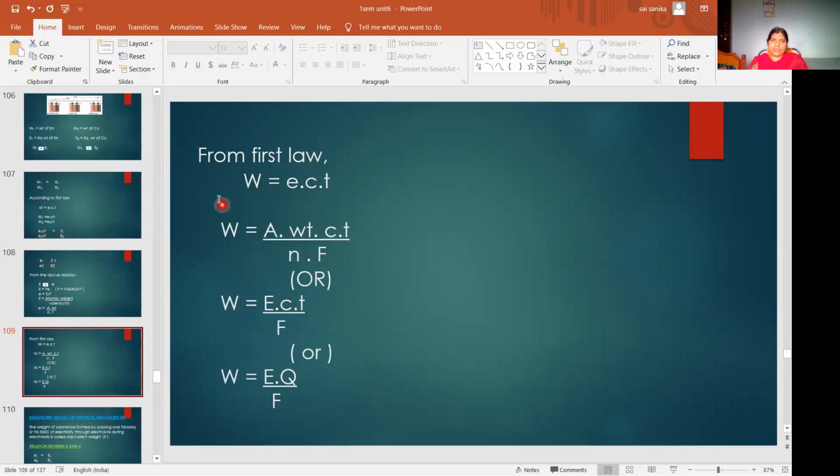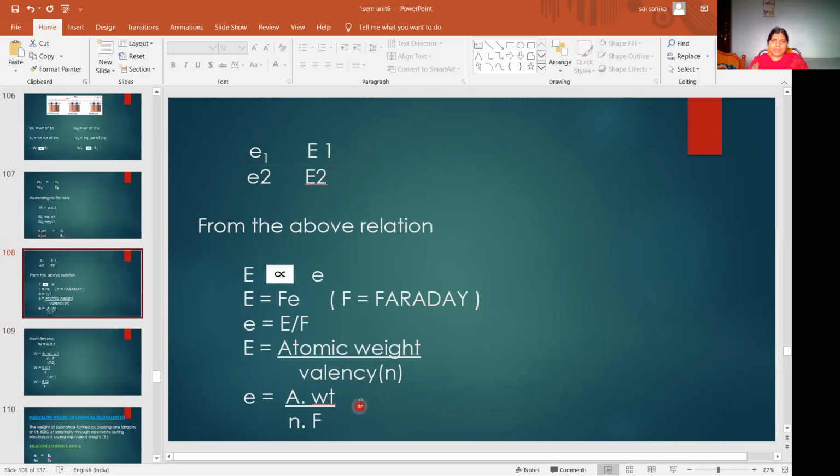We substitute from the first law. What is W? W is equal to ECT. From the first law, this is the formula: W is equal to ECT. So what is E here? Atomic weight by n into F. In W is equal to ECT, in the place of E, we are substituting this formula: atomic weight by valency n into F.